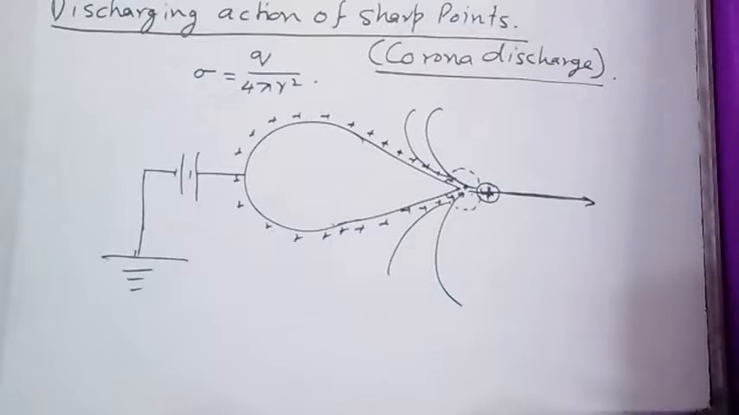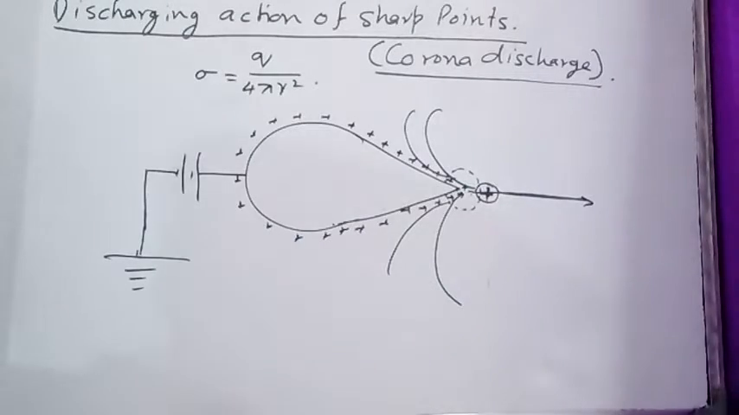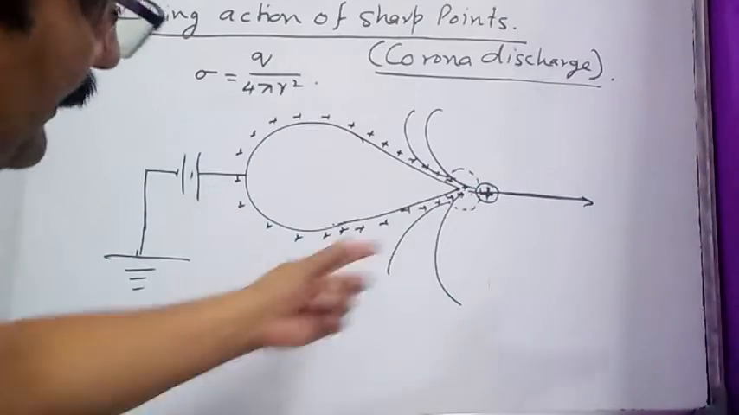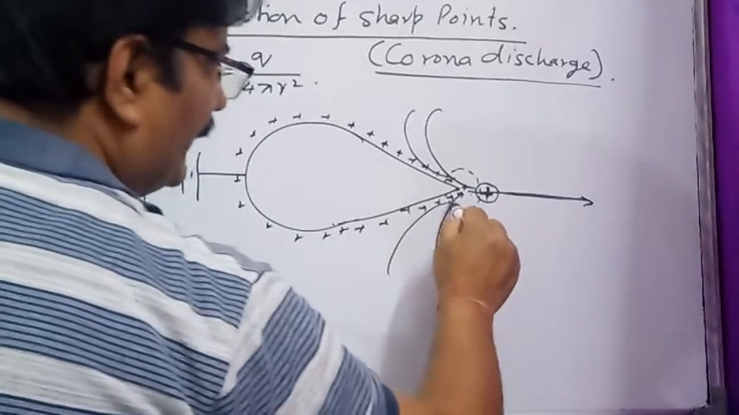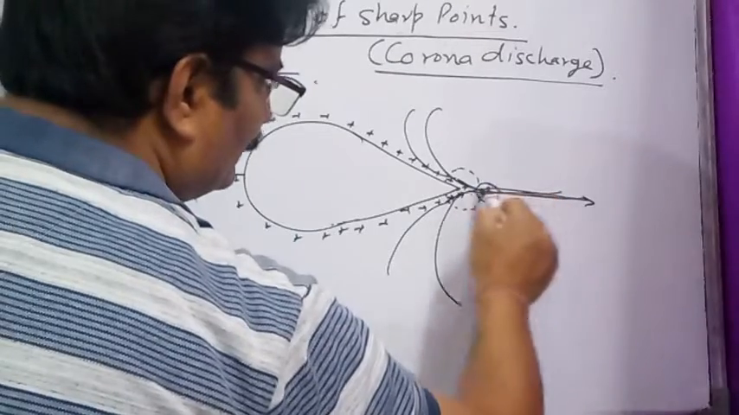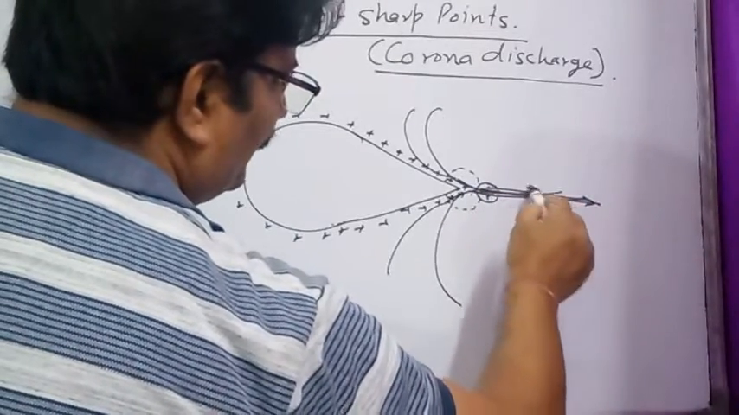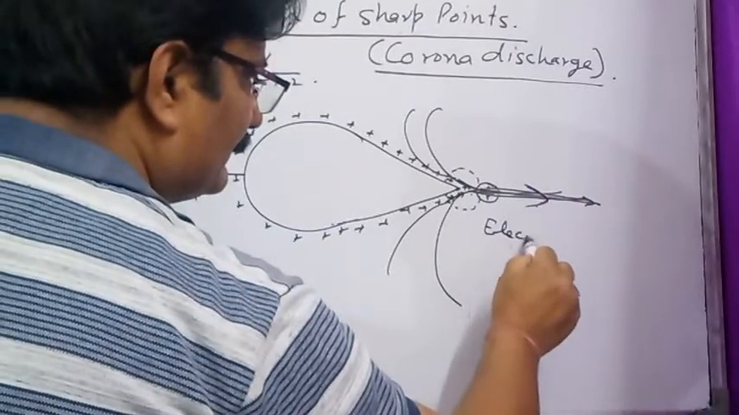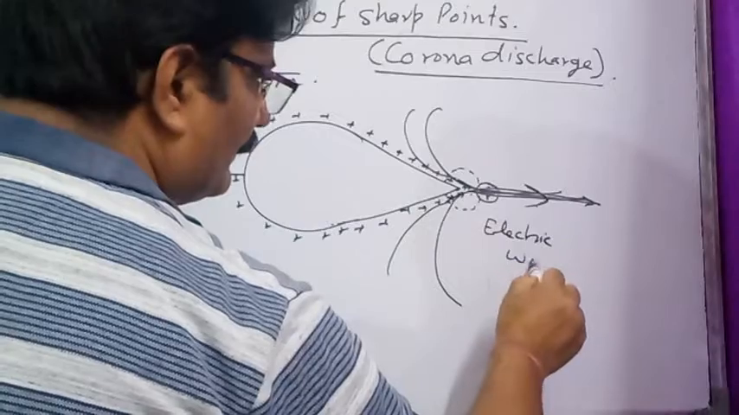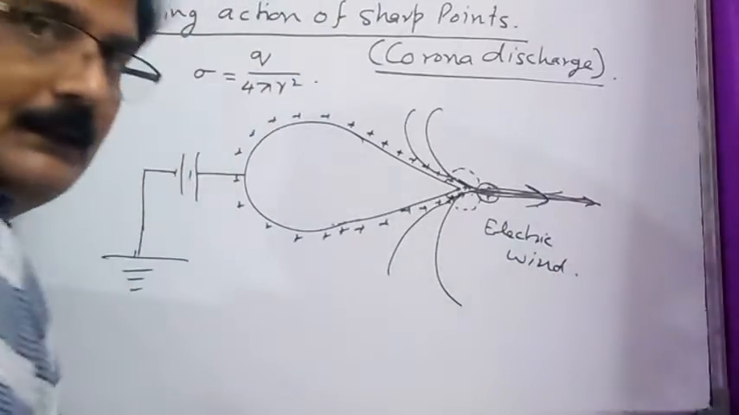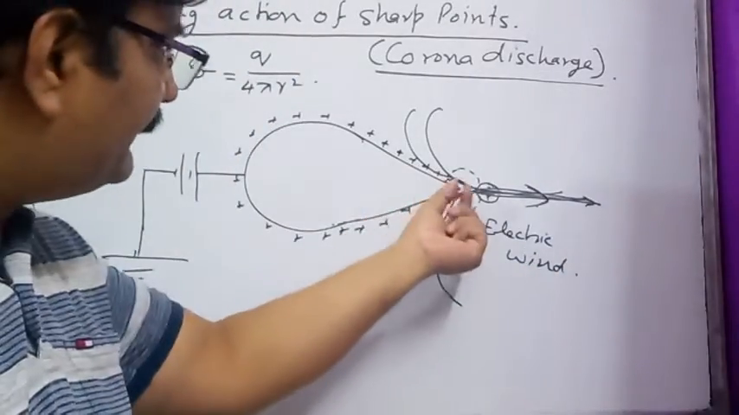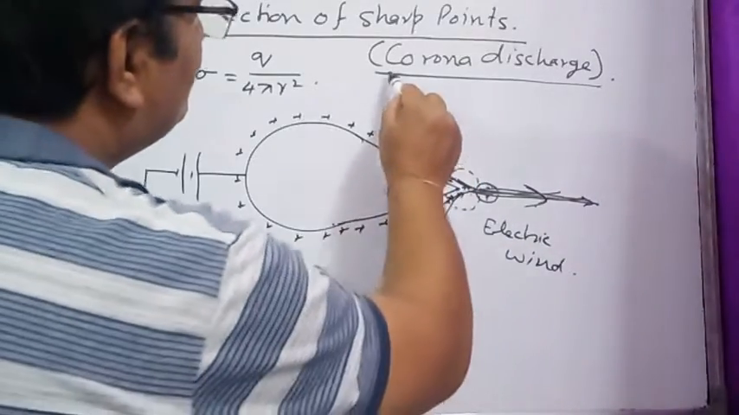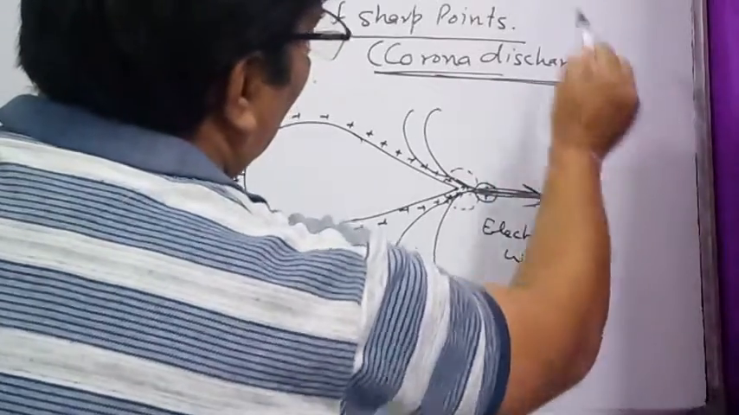and this process continues till the tip of the conductor is capable of ionizing the air molecules, and a wind of moving air molecules starts moving away from the tip of the conductor, and this is called electric wind. And this phenomena of leakage of electric charge from the tip of a conductor is called corona discharge. What is called? Corona discharge.